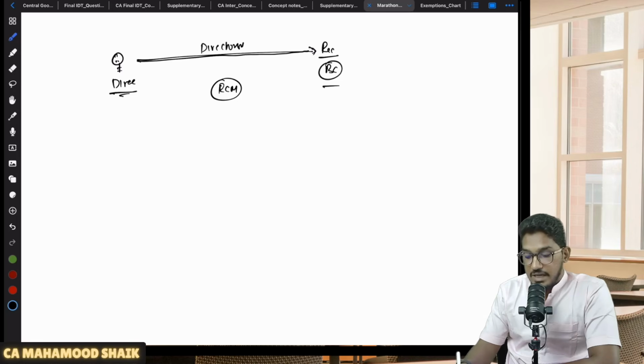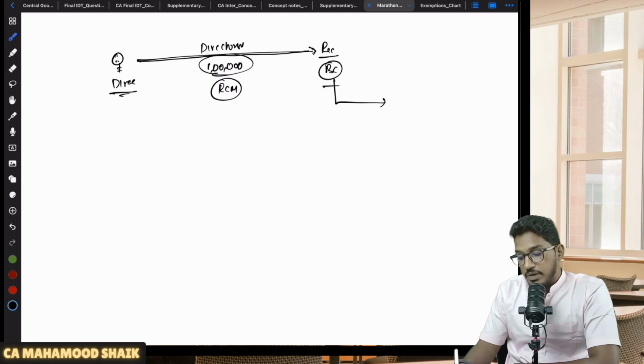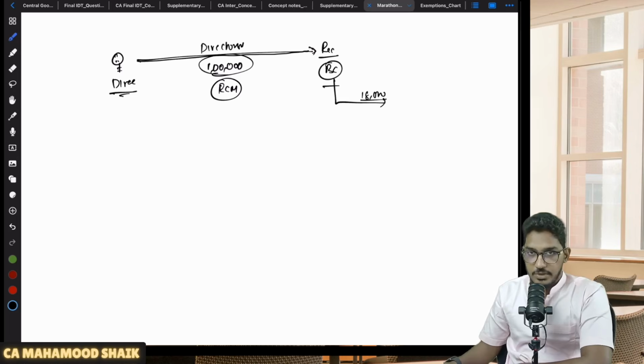That means on that directorship services, let us say for this director, for acting as a director, they are paying them the remuneration of 1 lakh rupees. On this 1 lakh rupees, this recipient being body corporate, they will be liable to pay the GST under reverse charge mechanism. Able to understand?